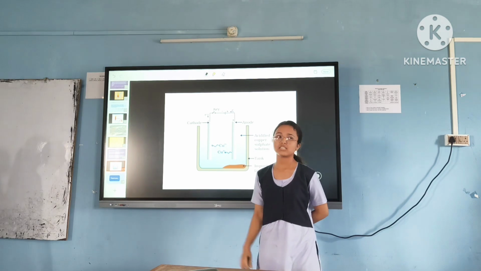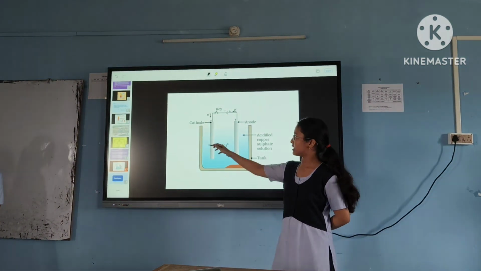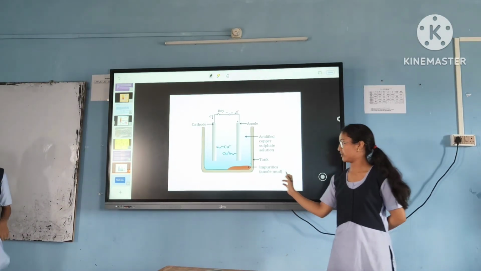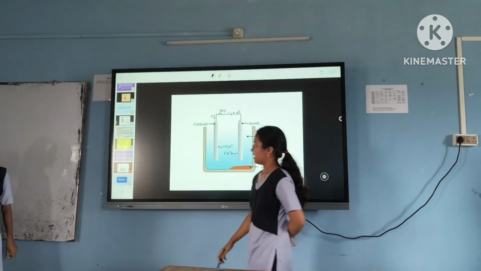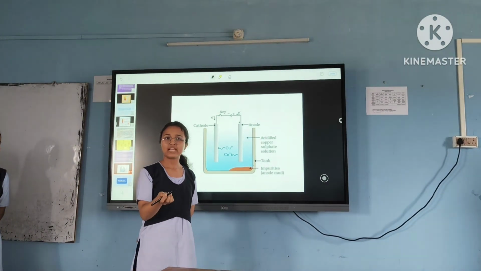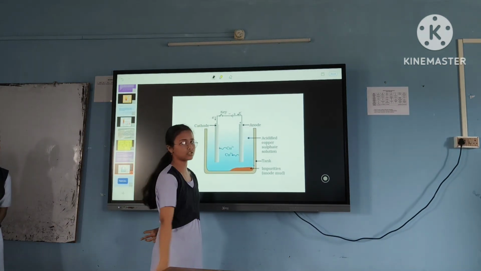And the positively charged metal, which is copper, which is very important for us, will get attracted to the cathode and will be deposited here. And here the impurities are at the anode. This is the process of electrolysis through which we can simply extract a metal through the electrolytic solution.